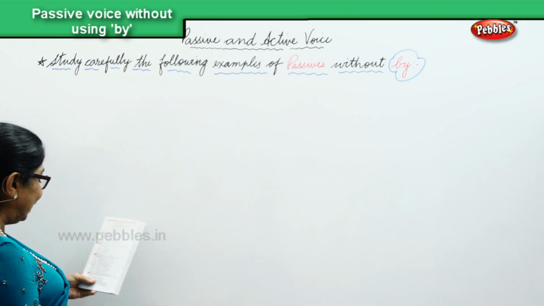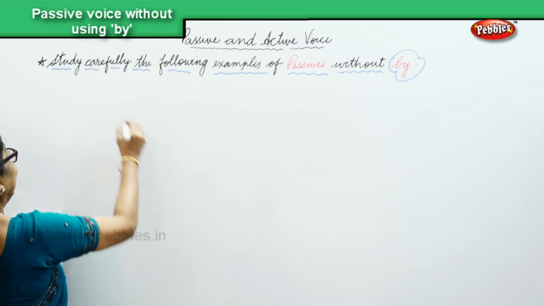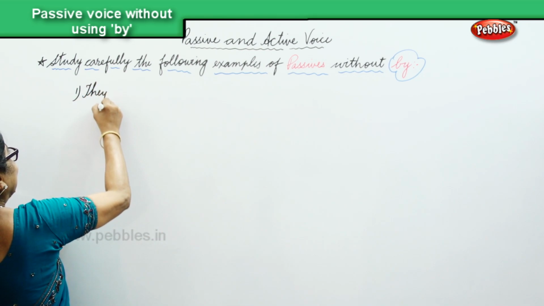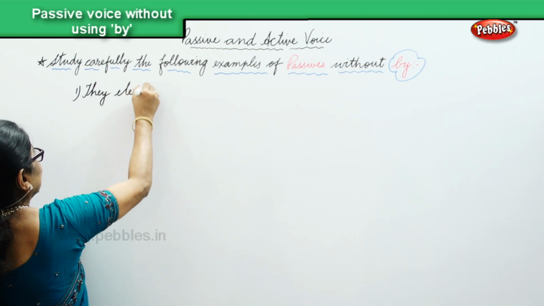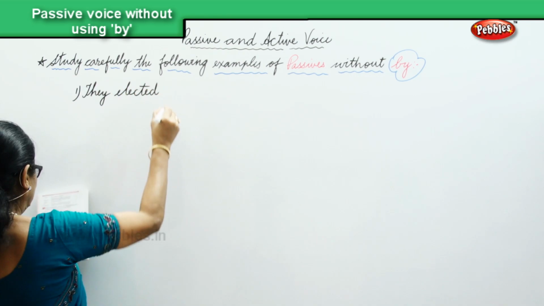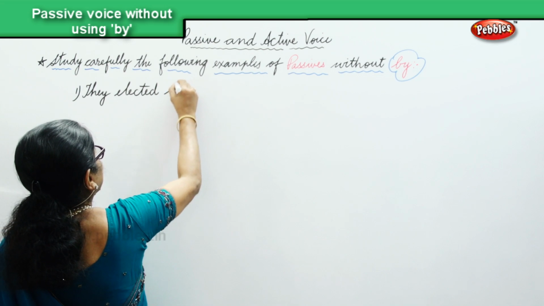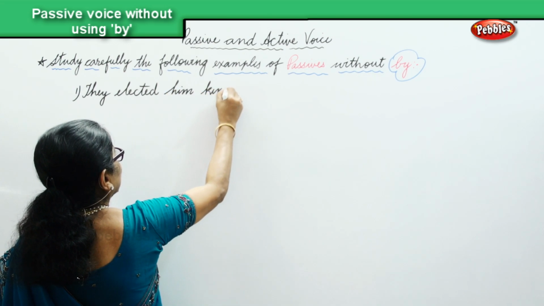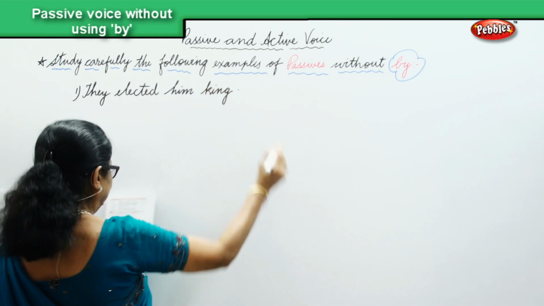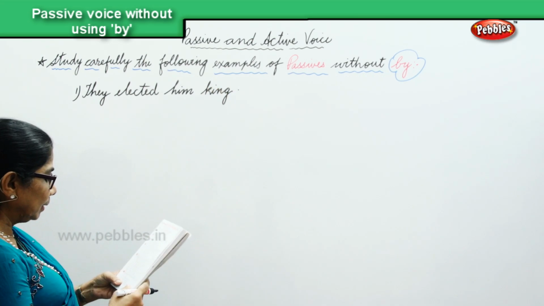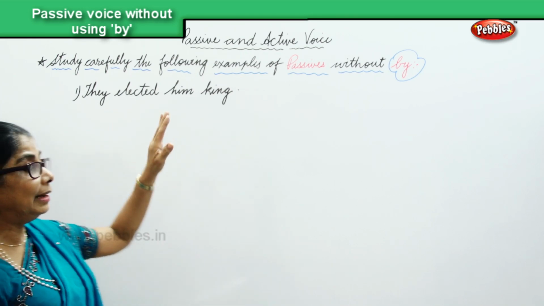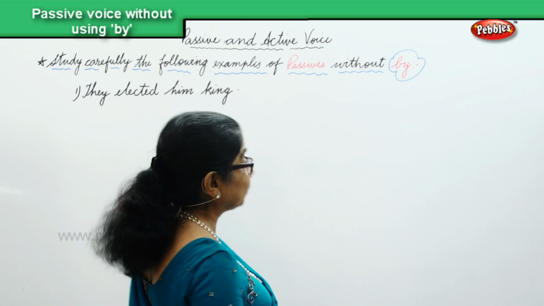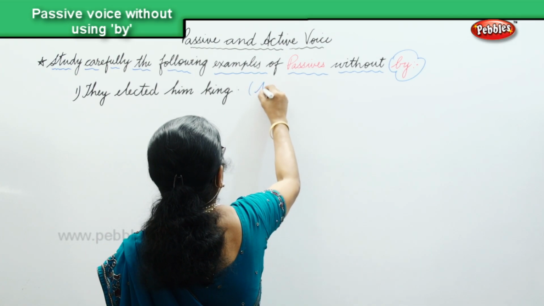1. They elected him king. They elected him king. Okay, so here, they elected him king. That is an active voice. This is in the active.